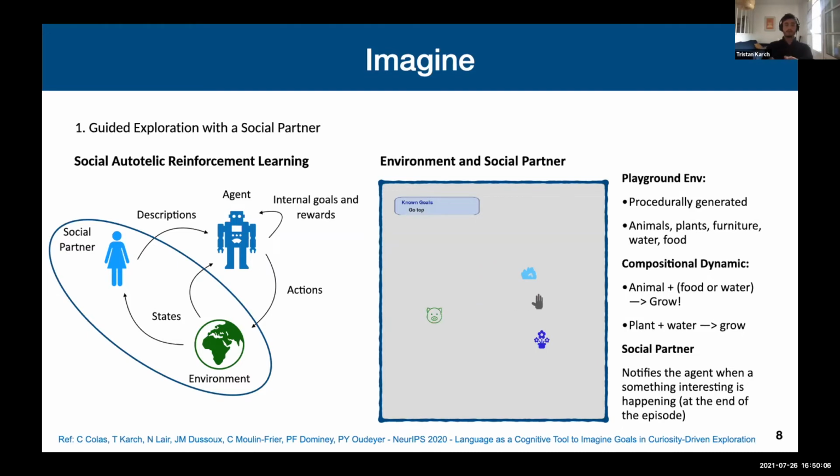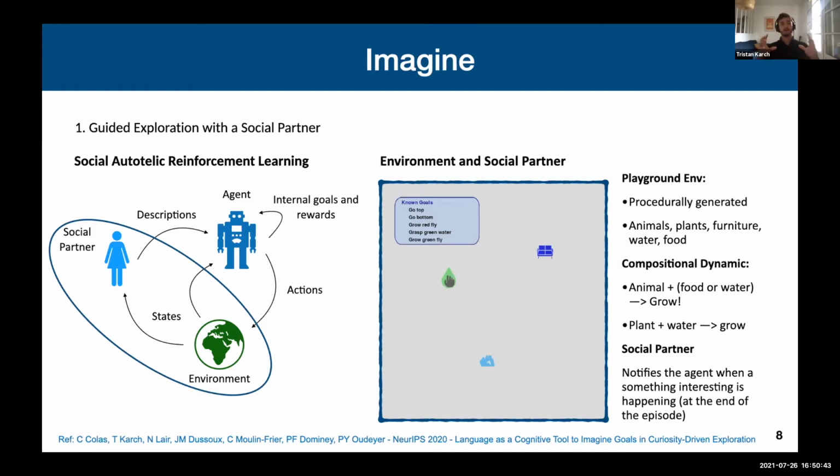For our experiment, we designed a small environment that we call Playground. Playground is a 2D continuous world made of procedurally generated scenes with an important variety of objects. As you can see in this small video, the agent can interact with those objects. Among the interactions that we implemented, we have some compositional dynamics. For instance, the agent can bring food or water to an animal in order to make it grow. Similarly, it can bring water to plants to make them grow.